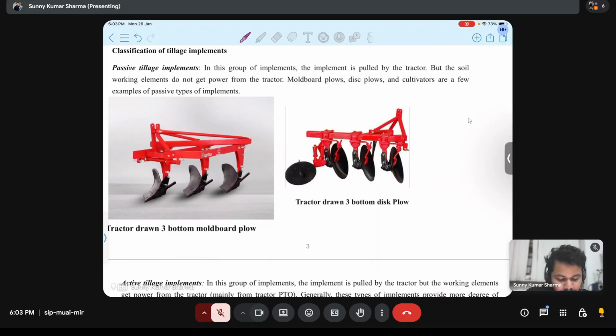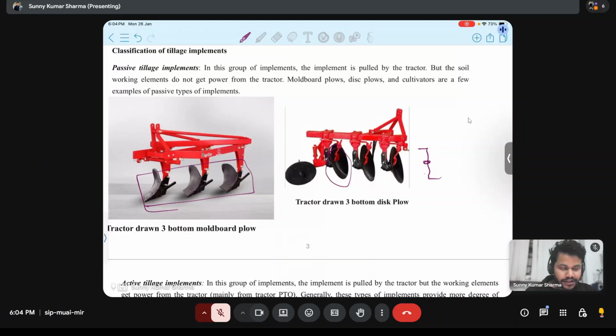One word you have to add, that is working element. In a passive tillage implement, the working element will not get power. Like here we have the working element in a moldboard plow. In a disk plow, the working element is this disk. If this disk is getting powered, then this will be called an active tillage implement. Like in a rotavator, the working elements are the blades.